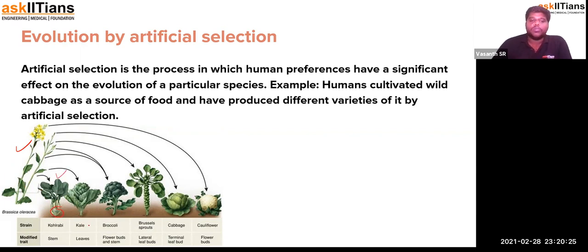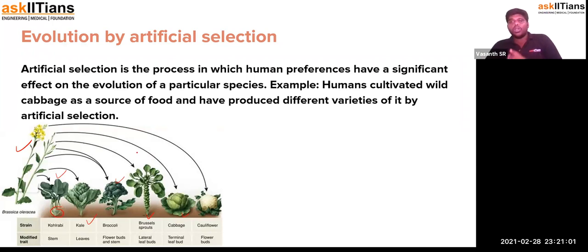When you want the leaf part of the plant, we have kale. When we talk about the flower buds and the stems of that same plant, wild mustard, we have broccoli produced. The Brussels sprouts are nothing but the lateral buds. And then cabbage is nothing but the terminal leaf bud, which tends to get enhanced, developed, and then artificially selected at that particular part. And then cauliflower is actually the flower buds which are bloomed.